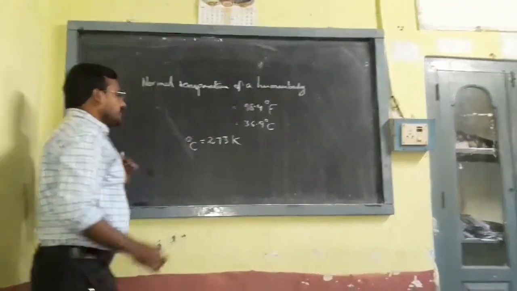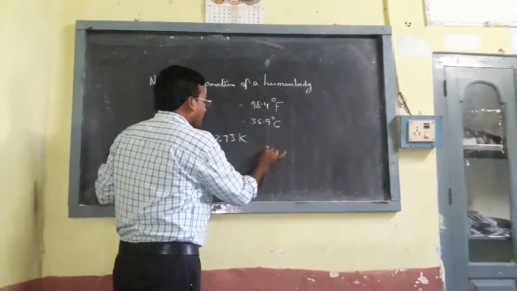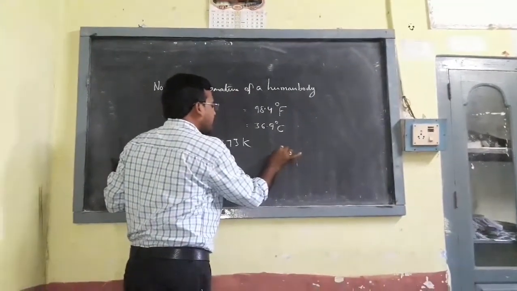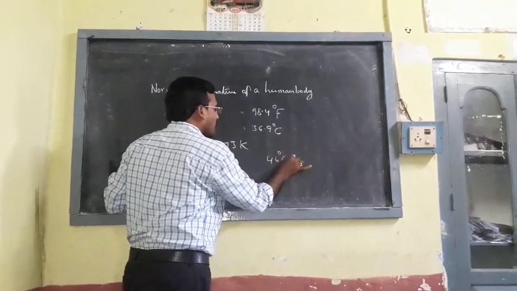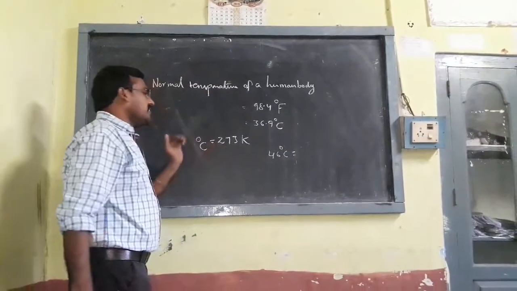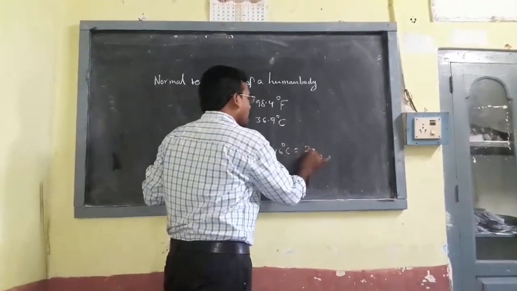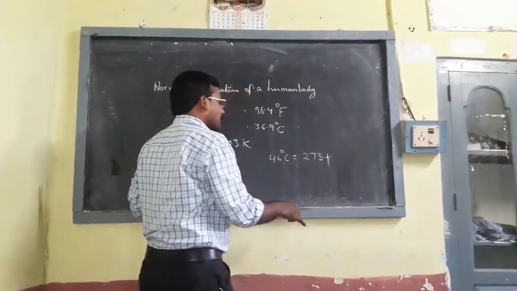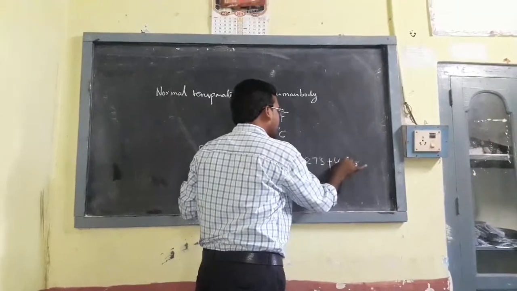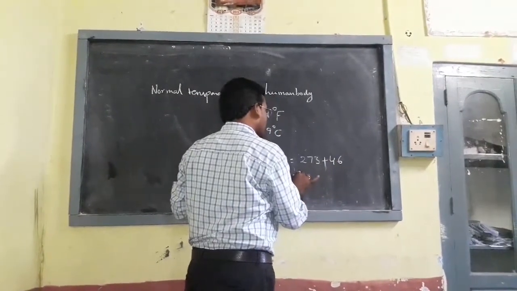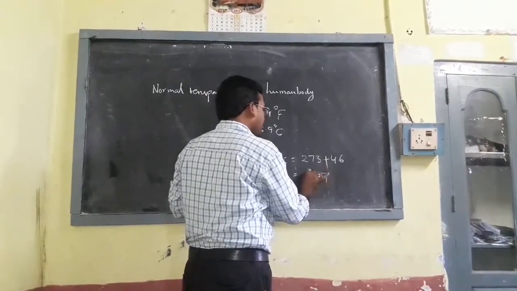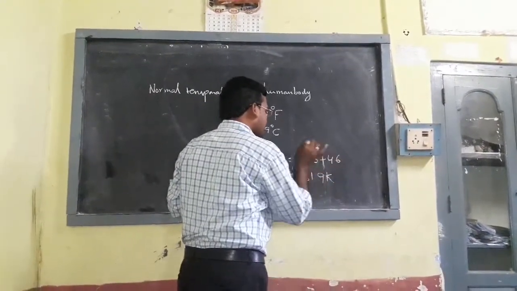For example, 46 degrees Celsius we can change to the Kelvin scale, that means 273 plus 46, so that means 319 kelvins.